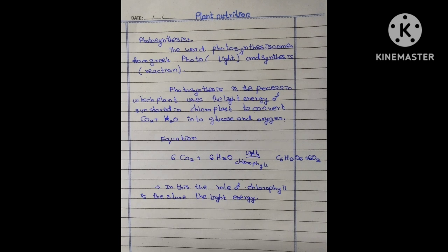So let me show you the equation of photosynthesis. The basic equation is CO2 plus H2O. CO2 means carbon dioxide, and H2O is water, converted into glucose and oxygen. So just wait for a second. Let me show you the equation of photosynthesis.